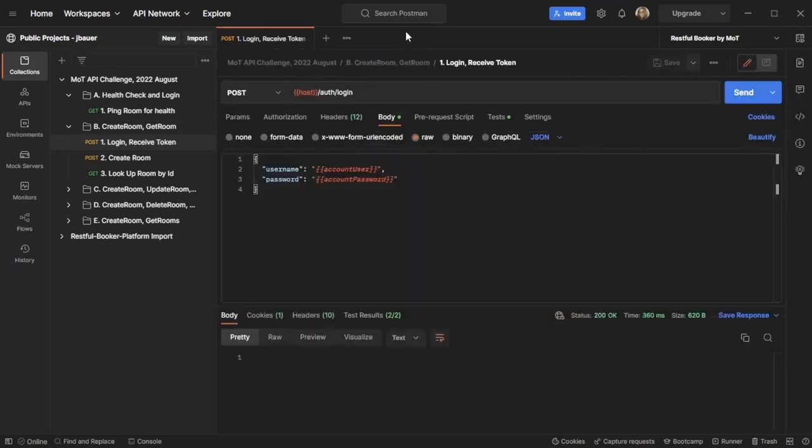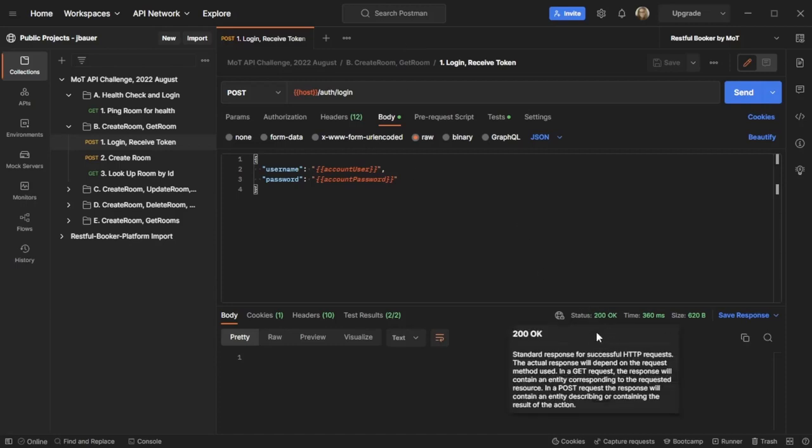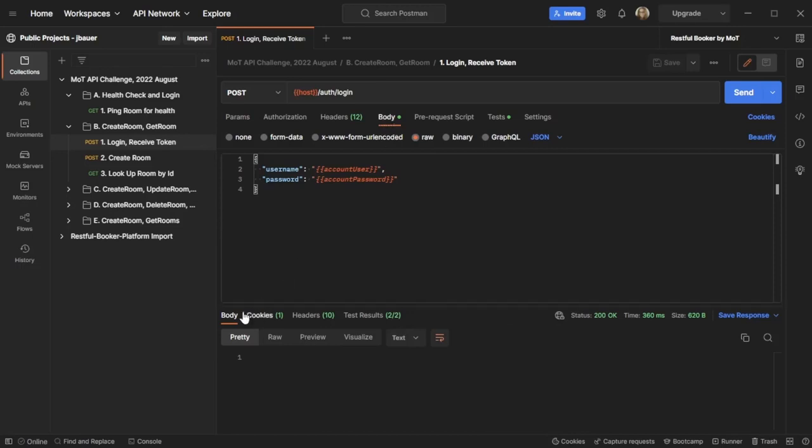Okay, so let's go back here. We were able to log in. We got a 200 OK, things are looking good. There's nothing coming back in the body, it's just the 200 OK, but we do have in the cookies that we get a token, so Postman will be able to use this for the upcoming requests and authorization. So things are looking good here.